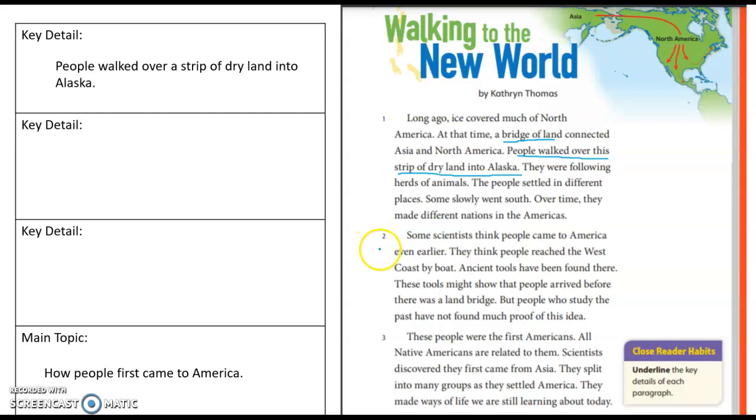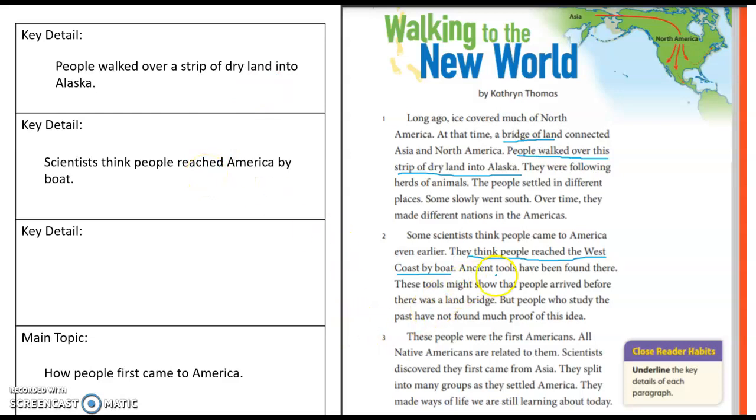I'm looking at paragraph 2 now. And I see that some scientists think people reached the West Coast by boat. So, key detail 1, one way they came to America was by walking on dry land. 2, by boat.